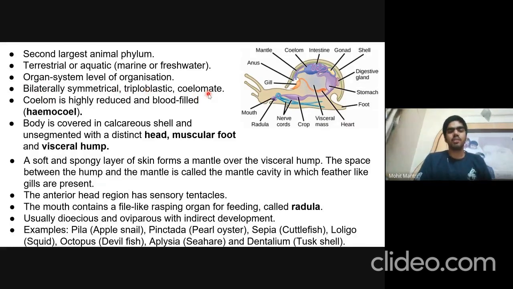One thing which is not mentioned in the textbook and which is important is their coelom is highly reduced and only surrounded near the heart and other organs, and the coelom is blood-filled, and such coelom is known as hemocoel.